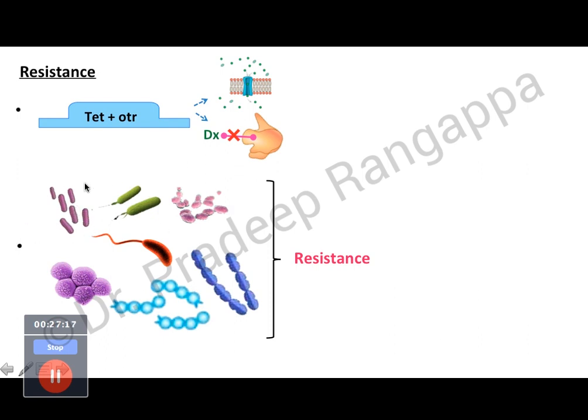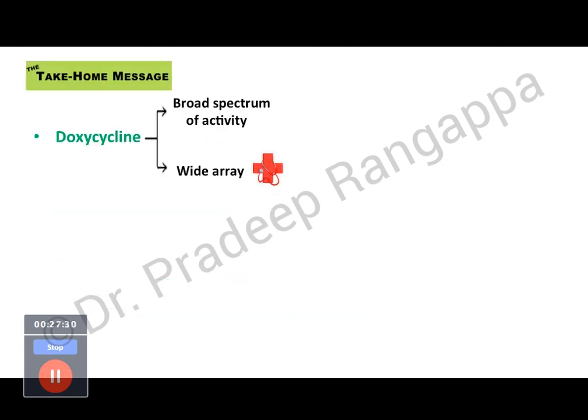So this is Enterobacteria, Pseudomonas, and this is cholera, this is Staphylococcus, Strep, Enterococcus, and Chlamydia. So there is reported increasing resistance in these organisms.